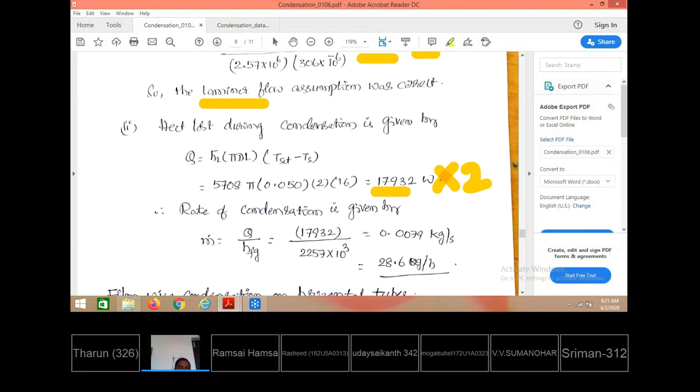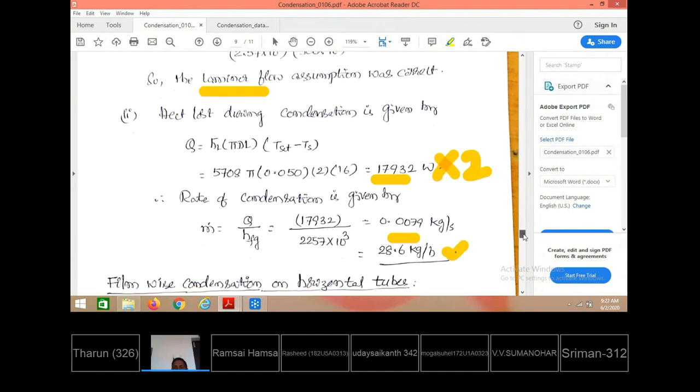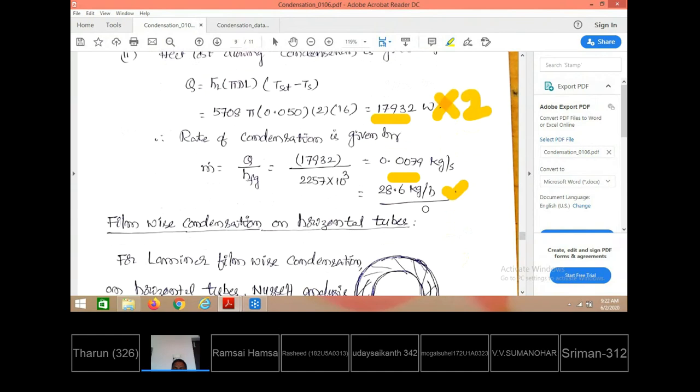Then what is the rate of condensation? M dot equals Q by hfg. This value is 0.0079 kg per second. Since this value is very small, you can convert it by multiplying by 3600. Then it is converted to 28.6 kg per hour, so 28.6 kg of vapor is condensed into liquid every hour.